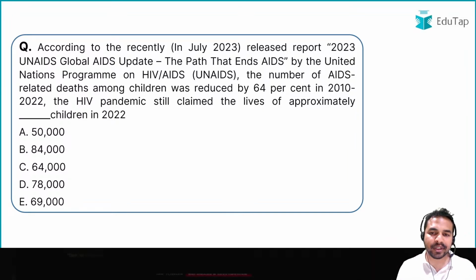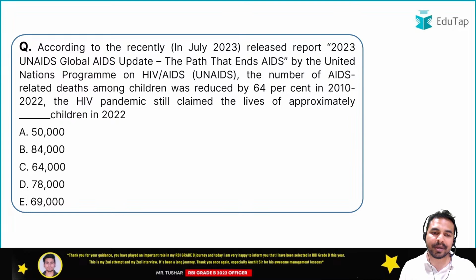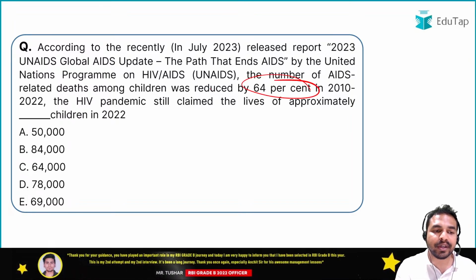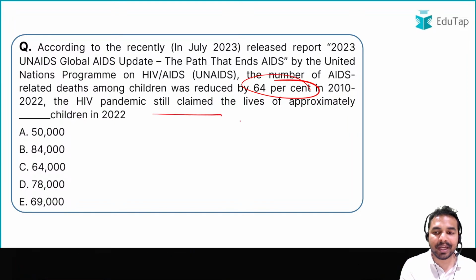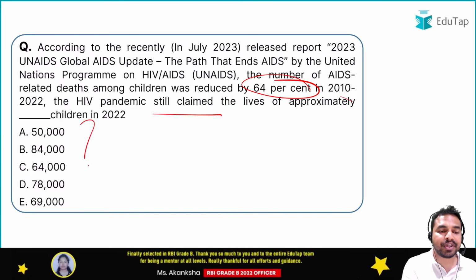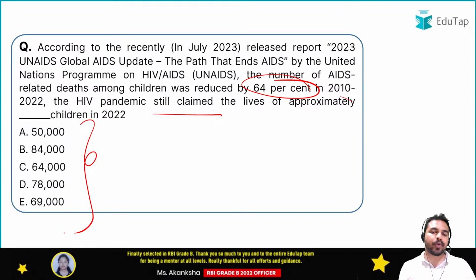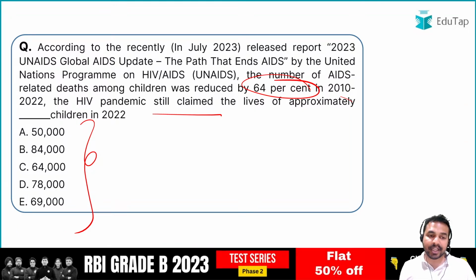Let's move to our next question. The number of AIDS-related deaths among children was reduced by 64% in 2022. Then the HIV pandemic still claimed the lives of approximately how many children in 2022? So in 2022, how many children still lost their lives because of HIV?